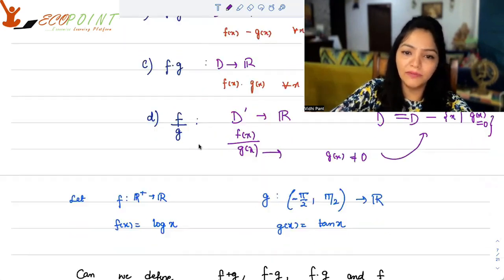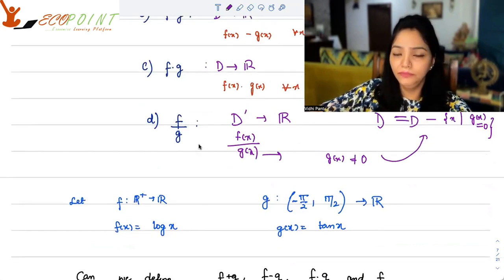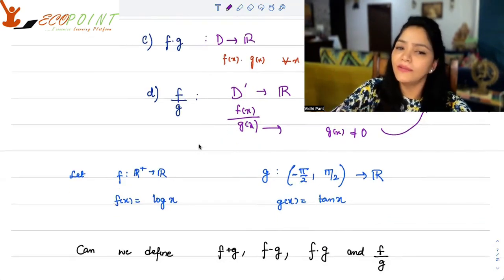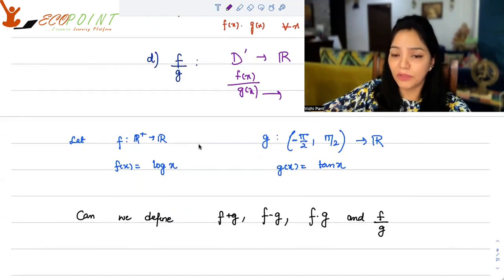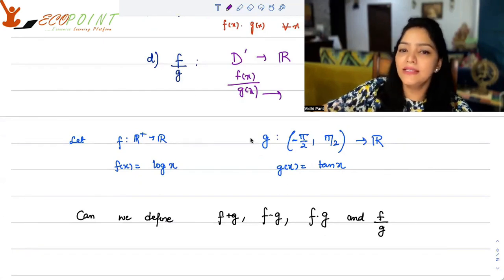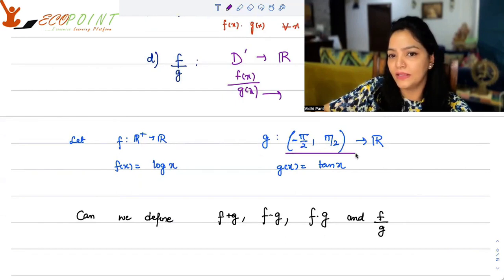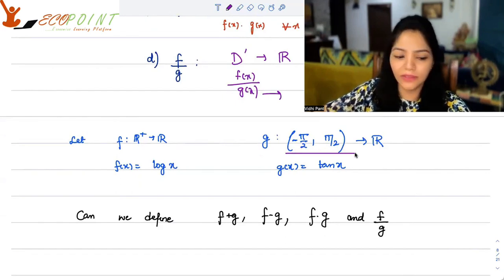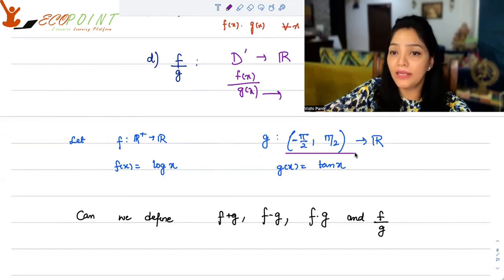So for example, if we have functions from R plus to R, f which is log x, and g from minus pi by 2 to pi by 2, tan x. So can we define f plus g, f minus g, f multiplied by g, and f by g? Well, you would have to see whether all these functions are turning out to be well defined. Since they have defined tan x like that, I don't have any problem in the domain. They've only taken the domain open interval minus pi by 2 to pi by 2 where tan x is well defined, right? So I do not see a problem there.